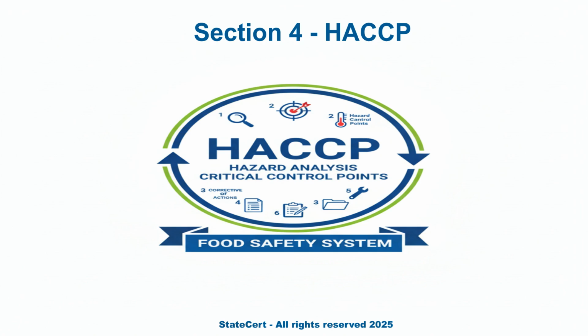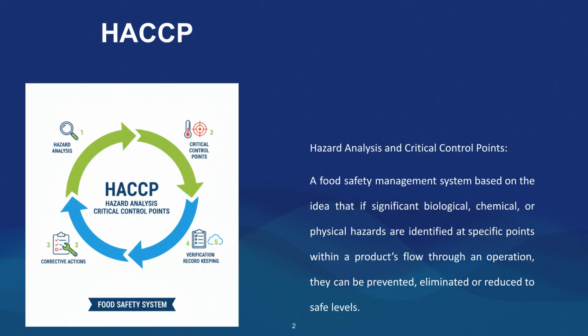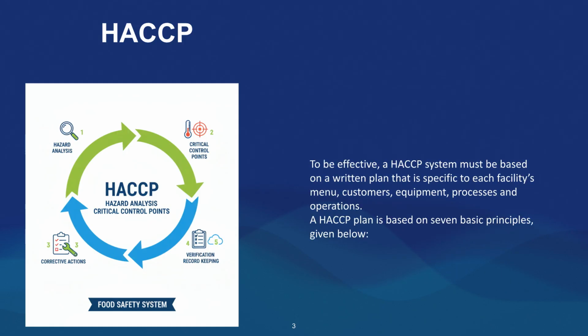Welcome to Section 4 on the Hazard Analysis Critical Control Points, or HACCP Food Safety System. HACCP is a food safety management system based on identifying and controlling significant biological, chemical, or physical hazards at specific points in a product's flow through an operation. An effective HACCP system must be based on a written plan specific to each facility's menu, customers, equipment, processes, and operations. The HACCP plan is based on 7 basic principles.